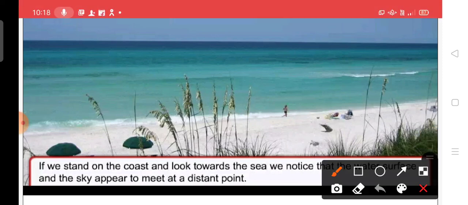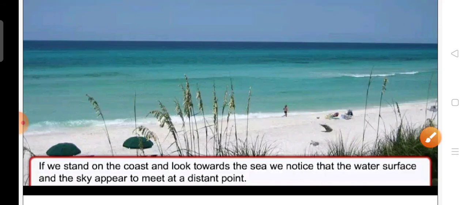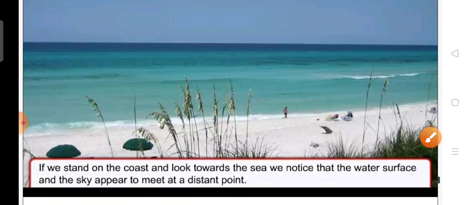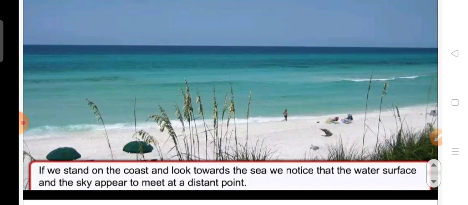We notice that the sky and the water surface appear to meet at a distant point.